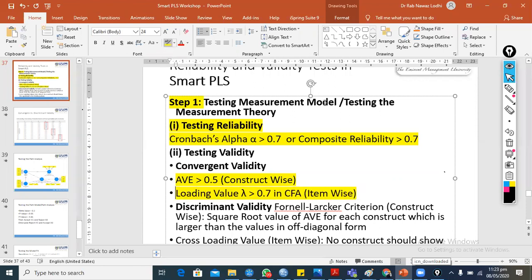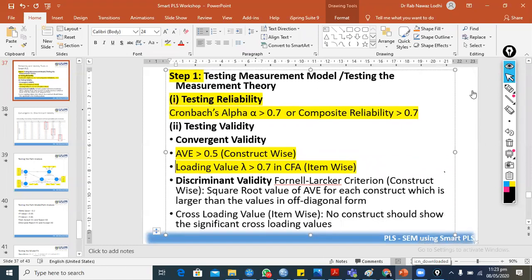Now it is time to discuss the discriminant validity, and we can test it through the Fornell-Larcker criterion and through HTMT, the heterotrait-monotrait ratio. So I would like to apply the Fornell-Larcker criterion, then the HTMT criterion, and then also the cross-loading values, one by one, to confirm the discriminant validity.